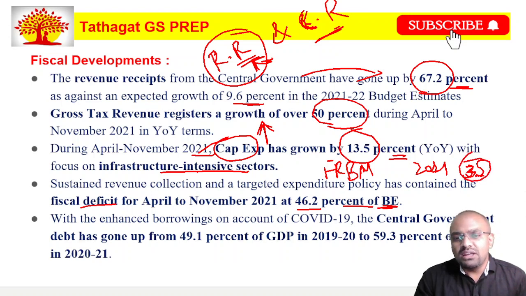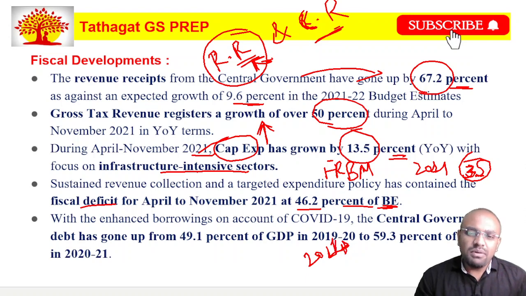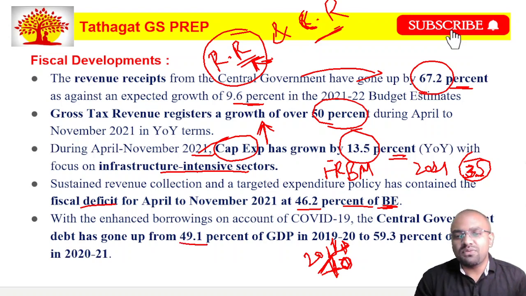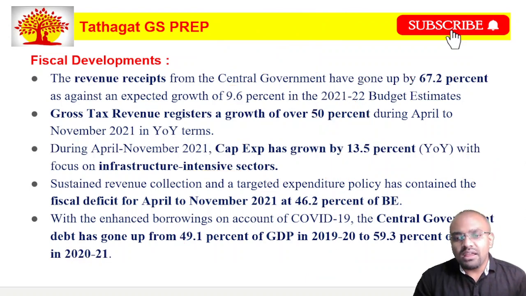And also in the FRBM Act, they said that by the year 2024-25, the central government debt should be reduced to 40% of the GDP. But here we can see that during COVID-19, the central government debt has gone up to 49.1% of the GDP in 2019-20, and it is nearly 59.3% of the GDP in 2020-21. Friends, let us look at the next slide.